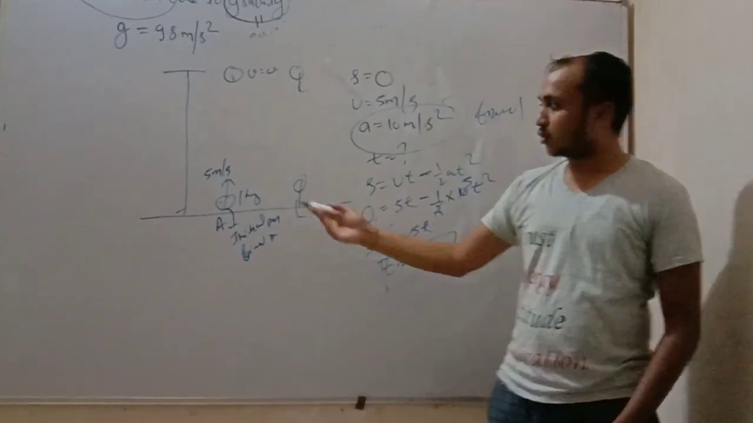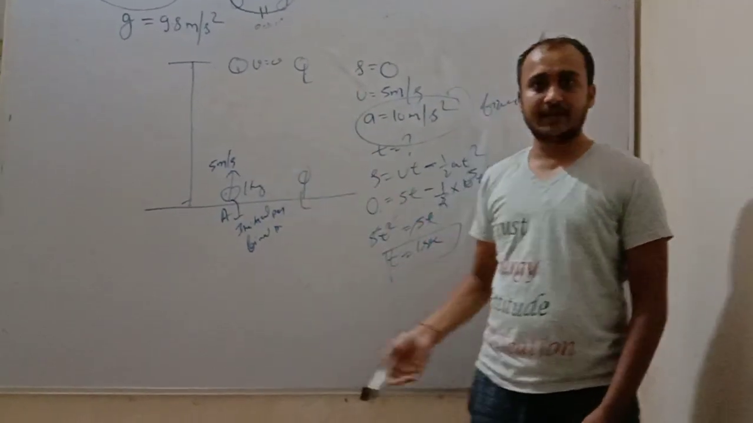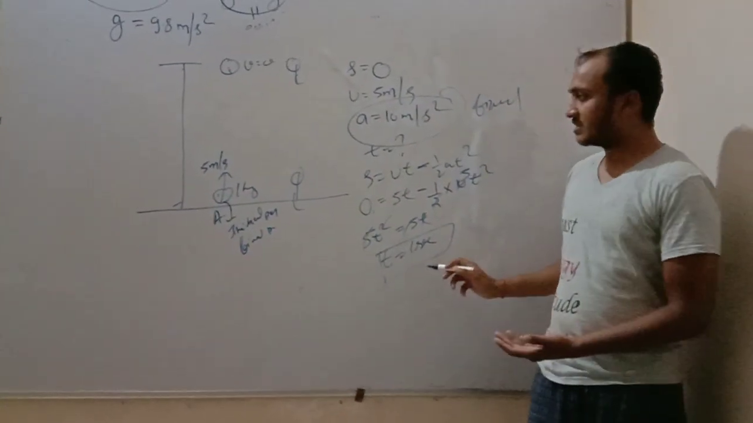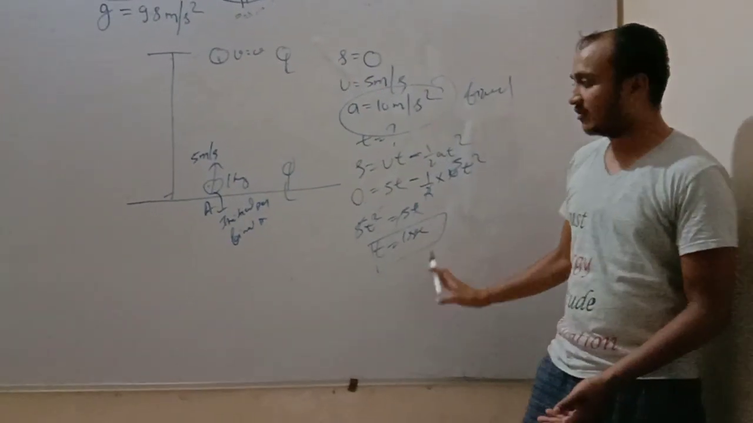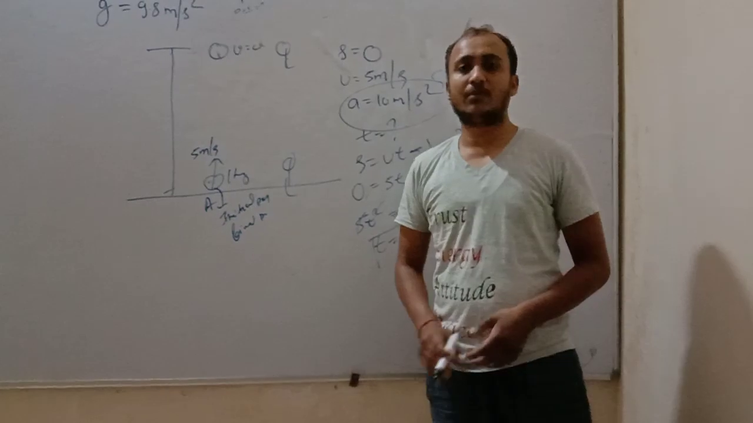So friends, if we throw a ball with a velocity of 5 meters per second, it will take only 1 second to reach the same point again. Thank you.